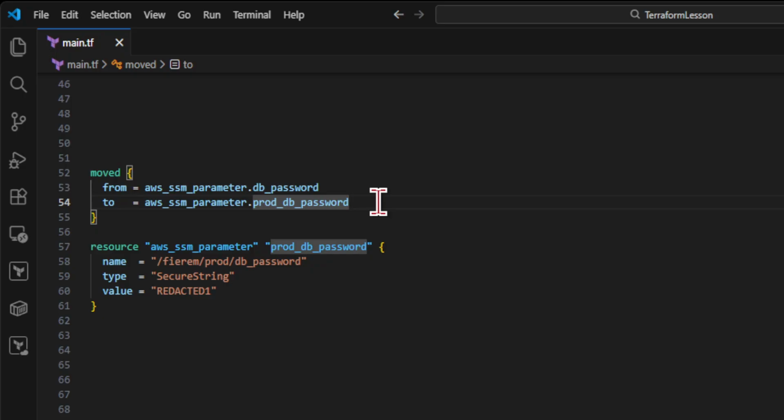A moved block tells Terraform that two addresses point to the same state object. Terraform rewrites the state mapping during plan and apply. That rewrite converts a destroy and create into a no-op, assuming the remote object is unchanged. This is the safest refactor path because the mapping is declared in code and reviewable.